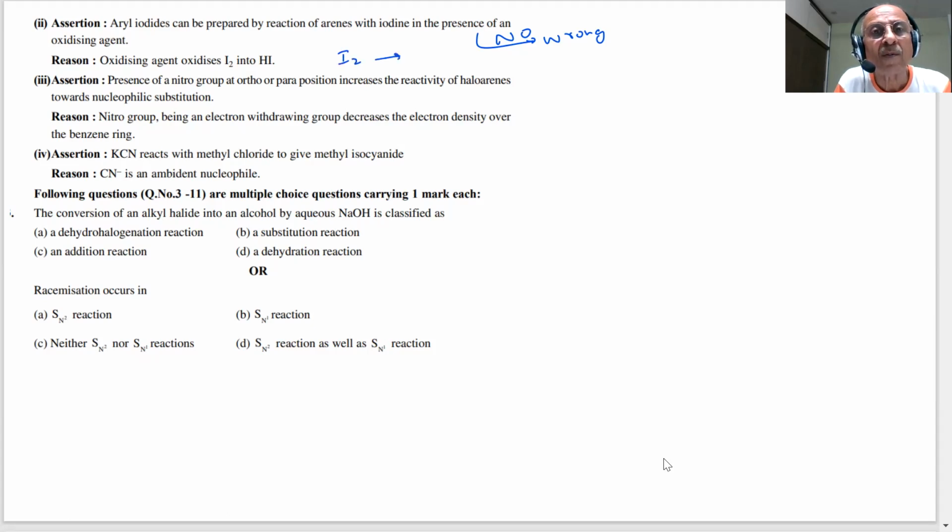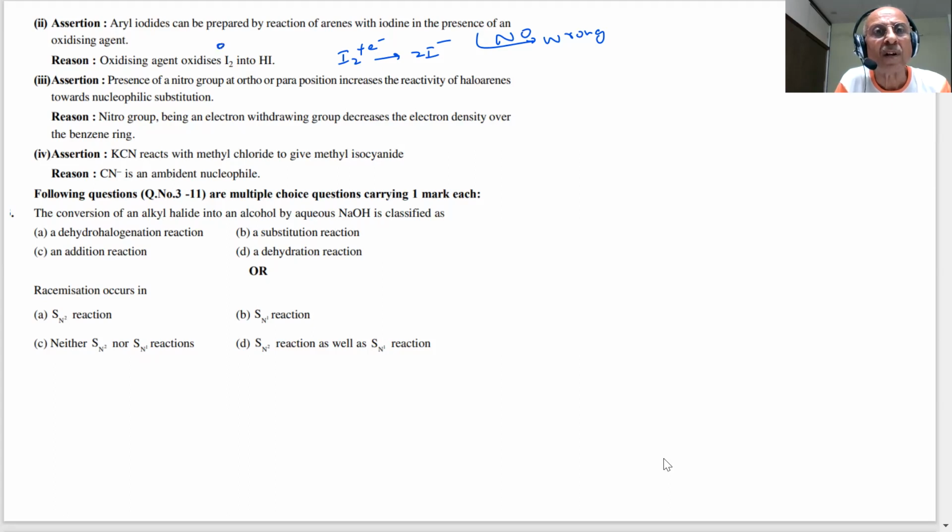What is an oxidizing agent, students? Oxidizing agents are those which undergo reduction; they gain electrons.